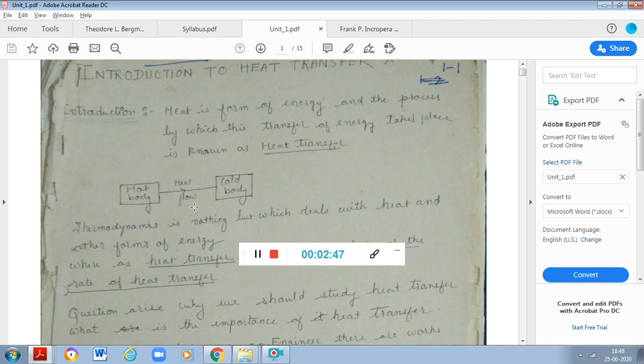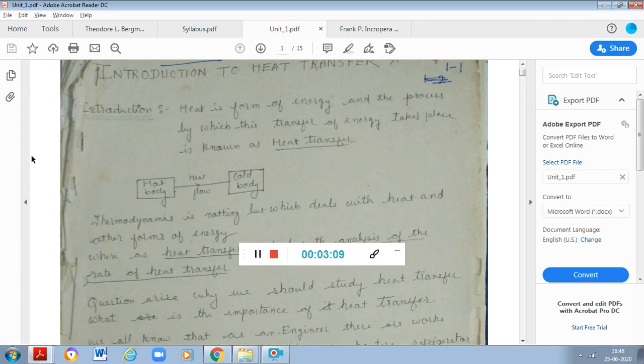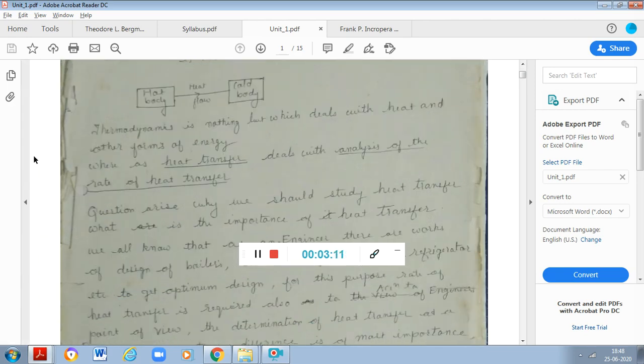In thermodynamics we are studying more about the cycles, and how heat and work are related. If I am supplying a certain amount of heat, how much work production should there be, how much is the thermal efficiency, etc., those are covered under thermodynamics. So thermodynamics is the basis to heat transfer.